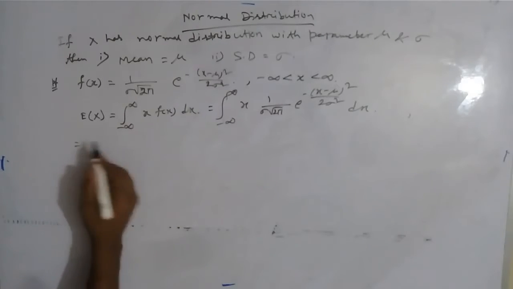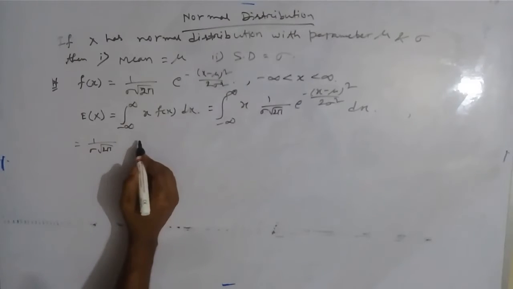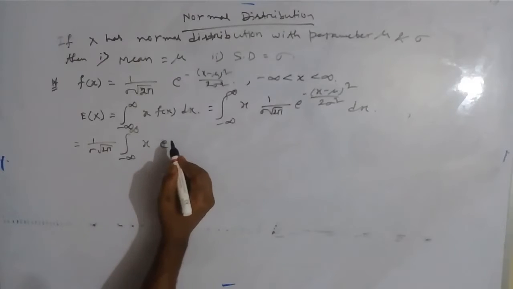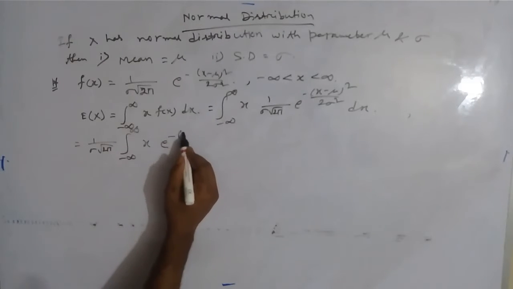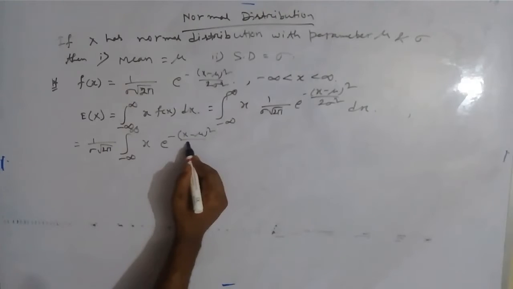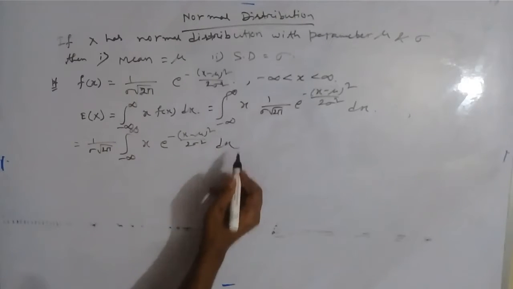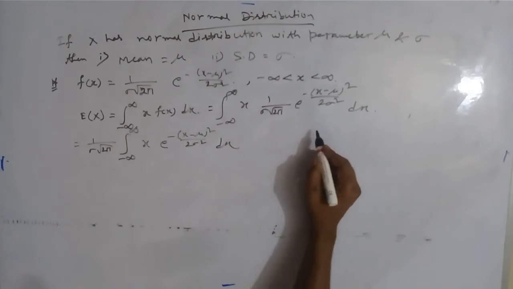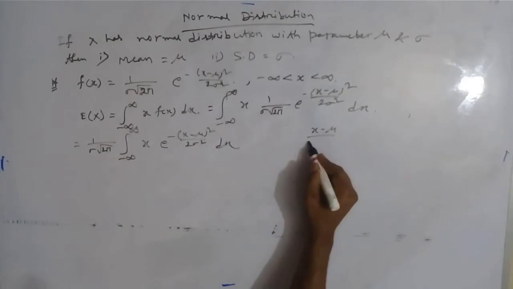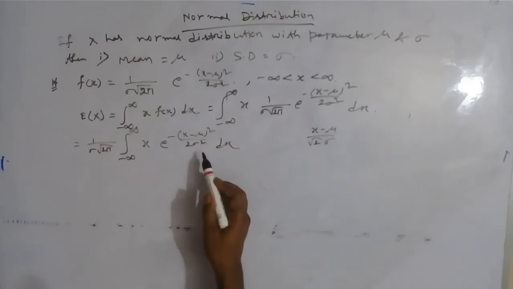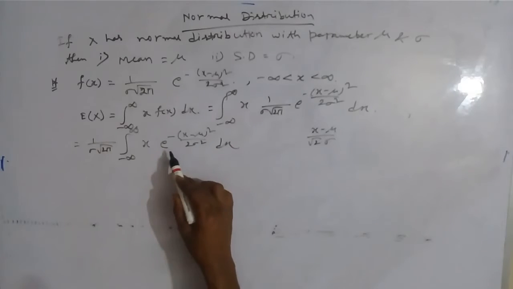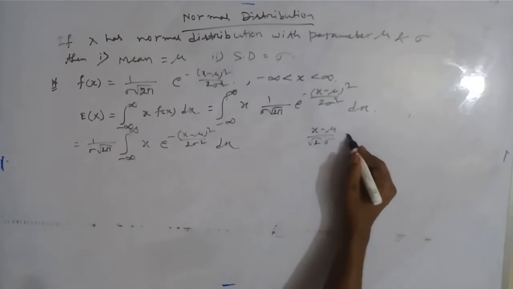Now I will integrate this. 1 by sigma root 2 pi is constant, and the remaining part is the integral from minus infinity to infinity of x into e to the power minus (x minus mu) whole square by 2 sigma square dx. Now I am substituting (x minus mu) by root 2 sigma, that is the square root of the power of the exponential, by z.